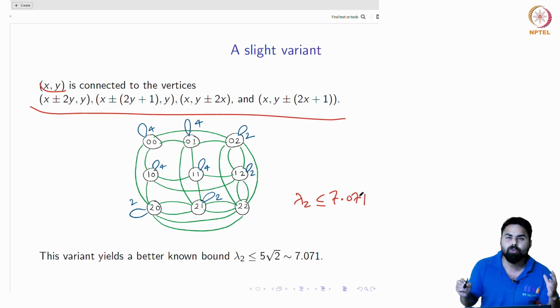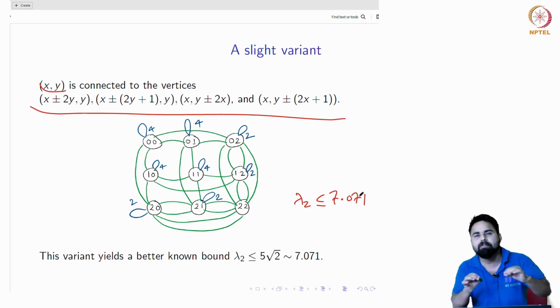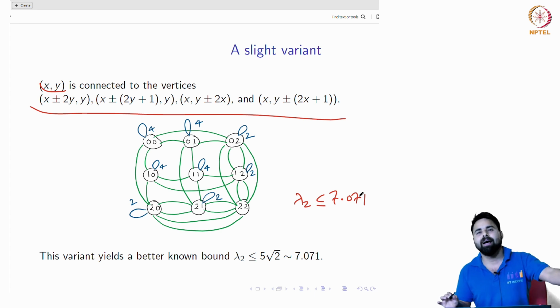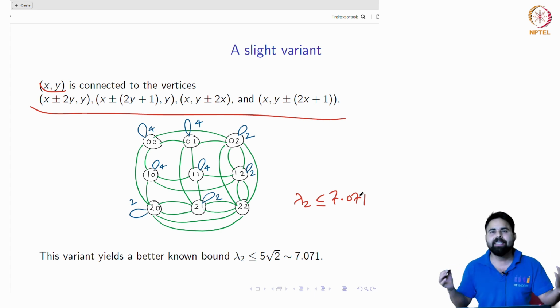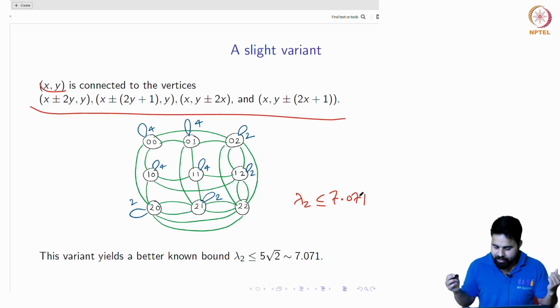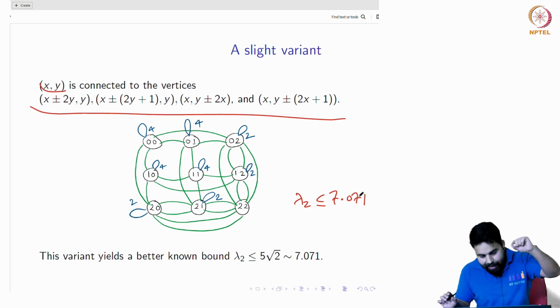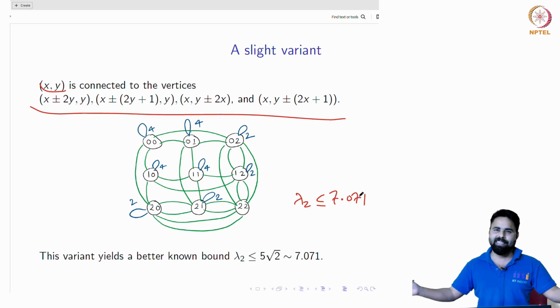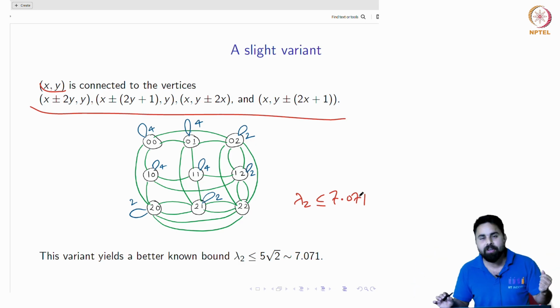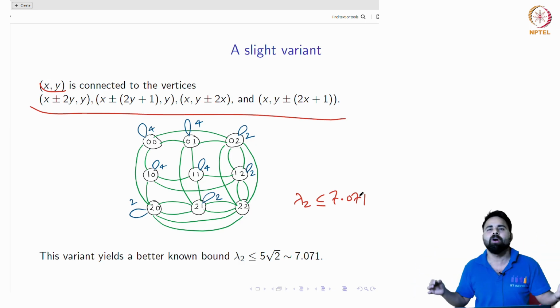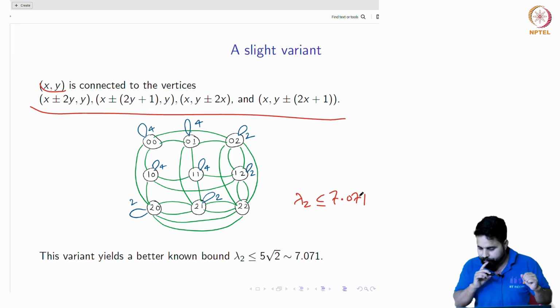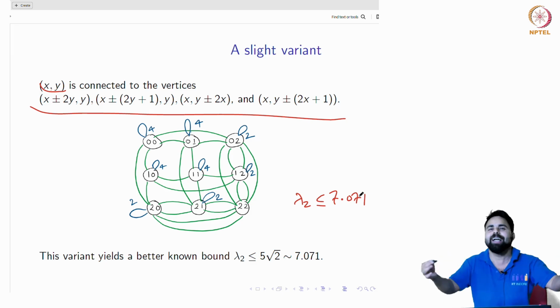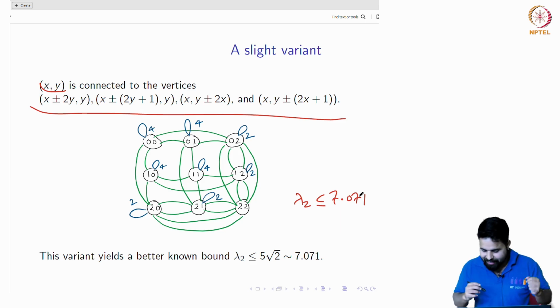This implies this is a better expander than the earlier one; it has a better expansion ratio. Remember, the smaller the lambda 2, the better the connectivity. So we want h(G) to be bigger, that means we want lambda to be smaller, or we want the spectral gap to be larger. All these are the same thing.